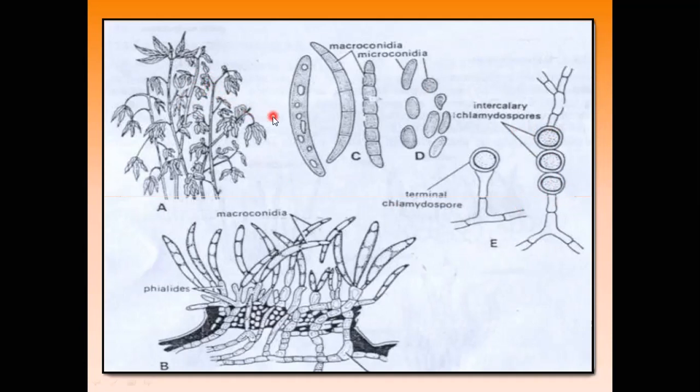So 100% disease is produced. In this way, the disease cycle is completed.